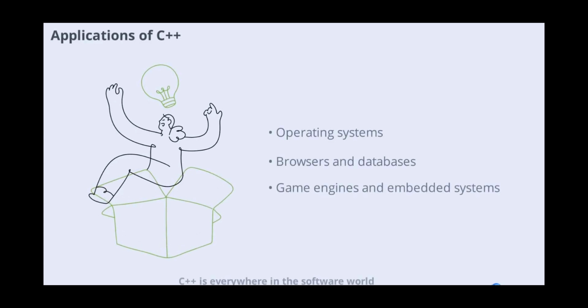C++ is everywhere in the software world. It's used to develop major operating systems like Windows, Mac OS X, and Linux. Core parts of browsers such as Mozilla Firefox and Chrome are written in C++. MySQL, a popular database, is also built with C++. C++ has been instrumental in developing new programming languages, scientific computation, game engines, and embedded systems, including medical and engineering applications. Its versatility and performance make it a top choice for developers.